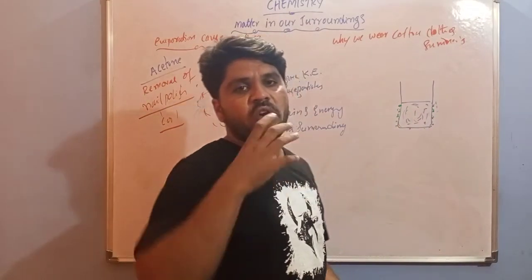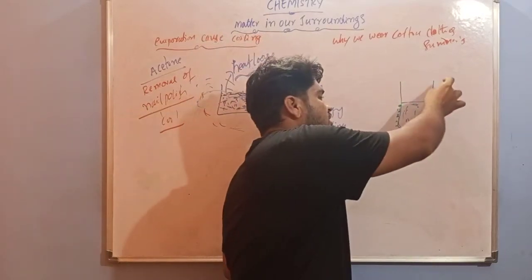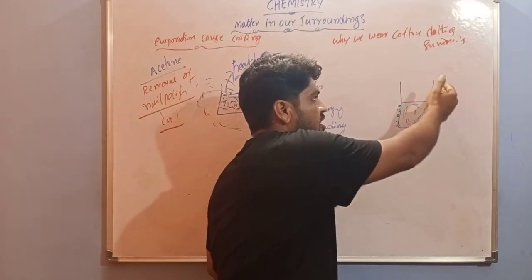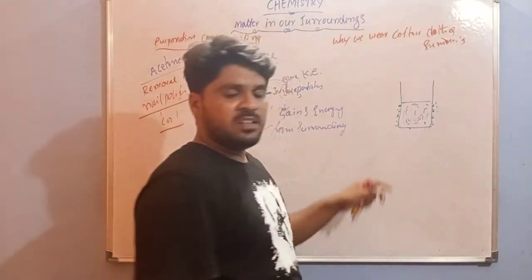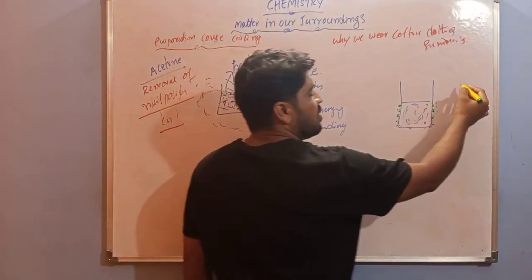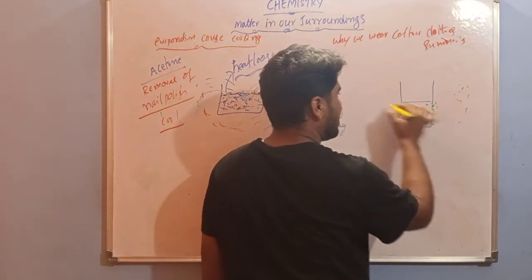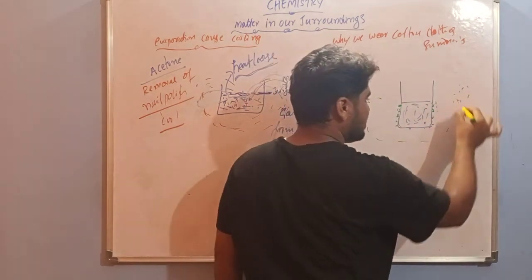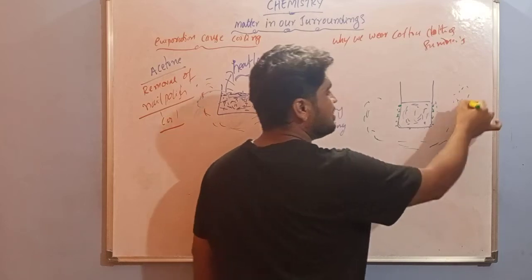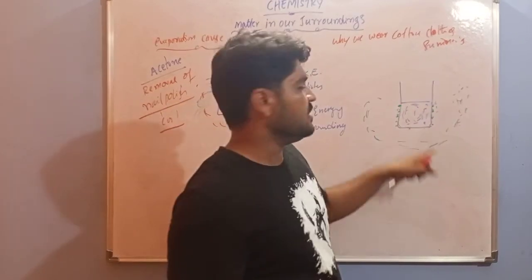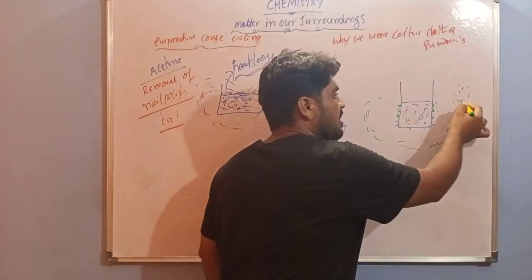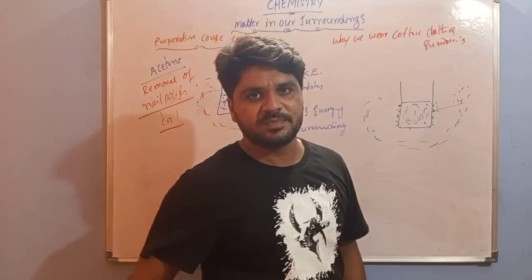When you drink cool drinks, on the cool drink bottles also we can observe water droplets on the outside. Why does this occur? The same process. The water particles present in the surroundings or in nature come in contact with the outside of the cold water container. They come in contact with the cold water.